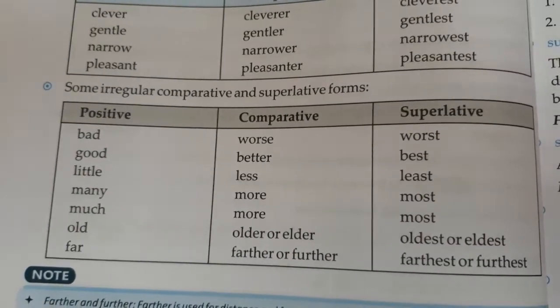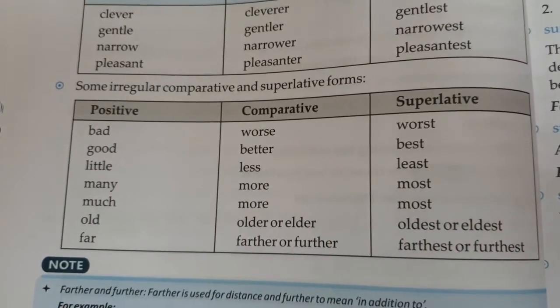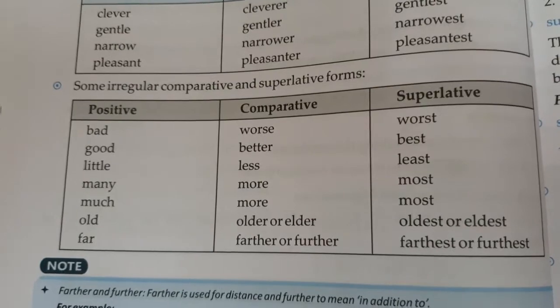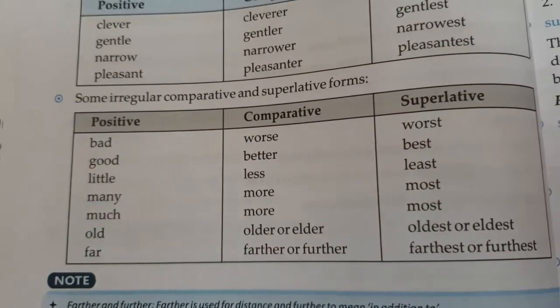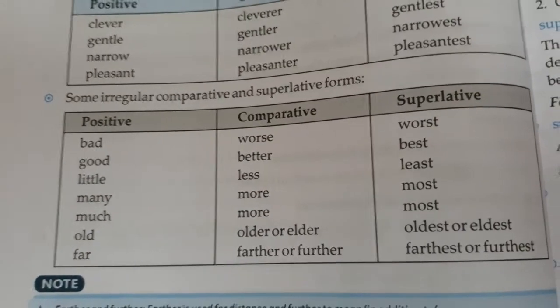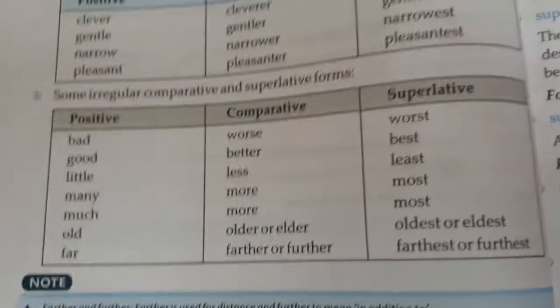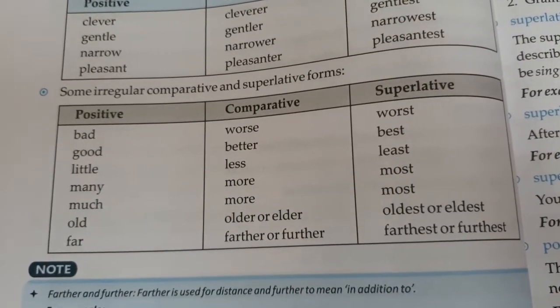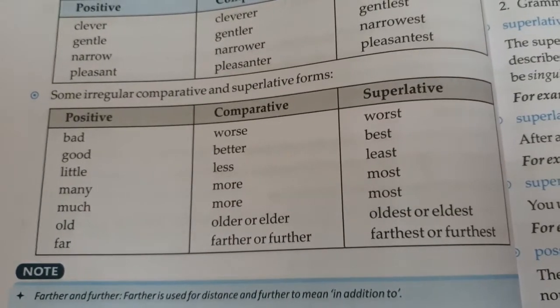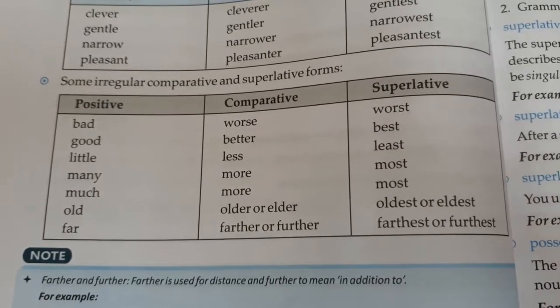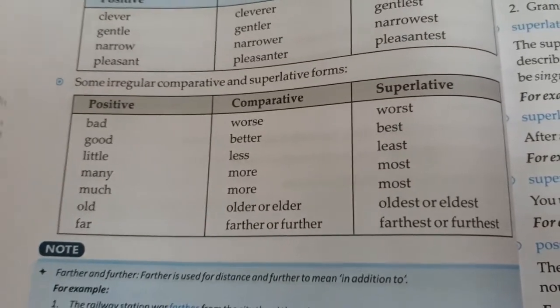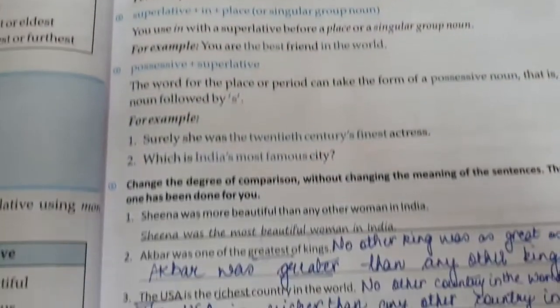A lot of rules and uses are given, which you can go through in the book, but they are not very important for the course, because this comes out of practice. The more you speak English, the more you'll learn where to put er, where to put more, and where to change the word. So this is where we end the chapter on adjectives and comparison of adjectives.